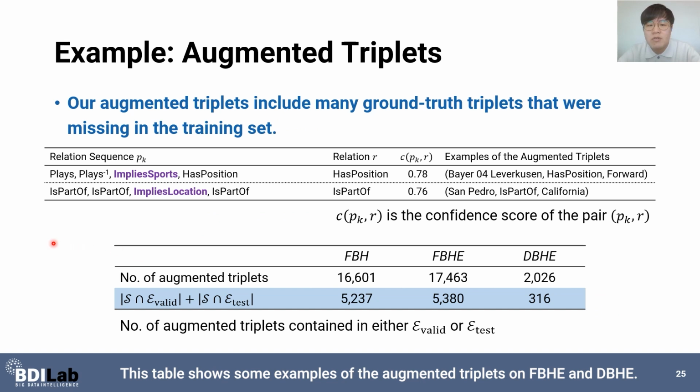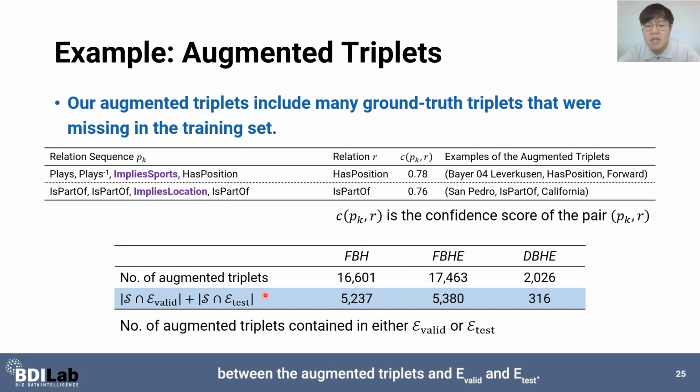This table shows some examples of the augmented triplets on FBHE and DBHE. The higher level relations are marked in purple. We can see that there exist considerable overlaps between the augmented triplets and E-valid and E-test. Our augmented triplets include many ground truth triplets that were missing in the training set.